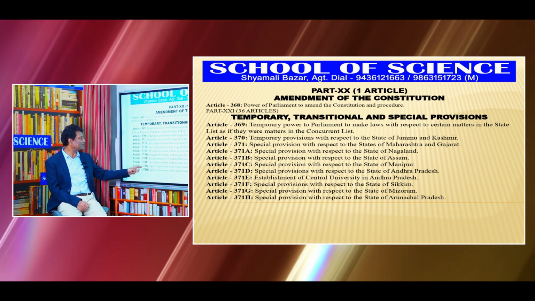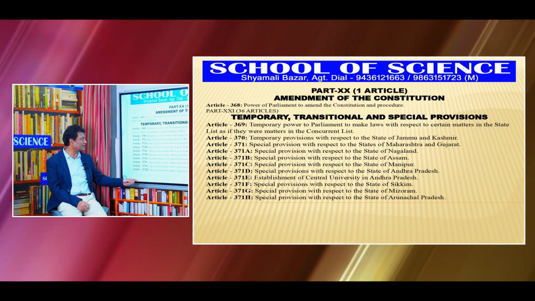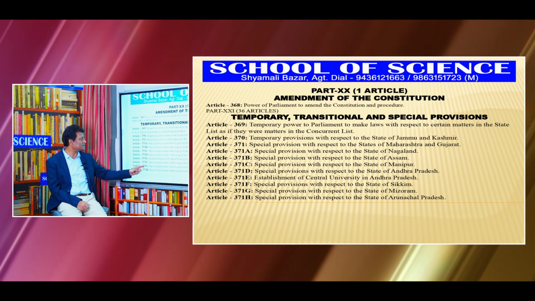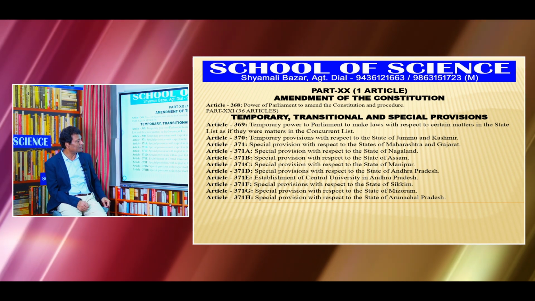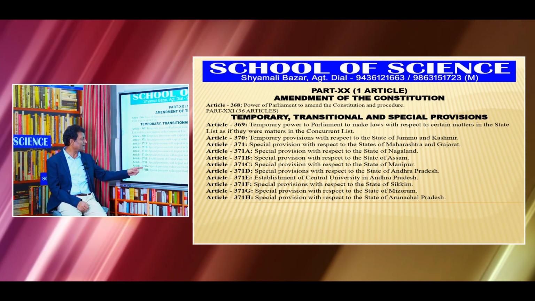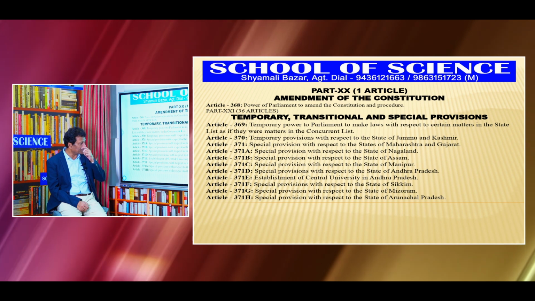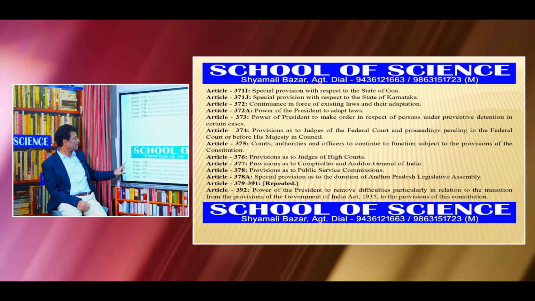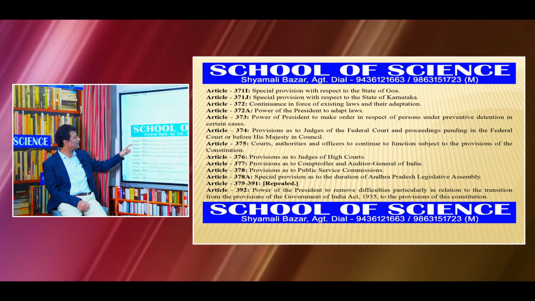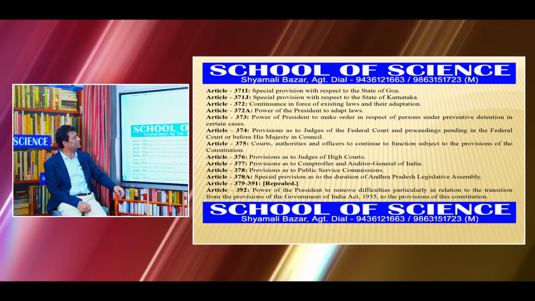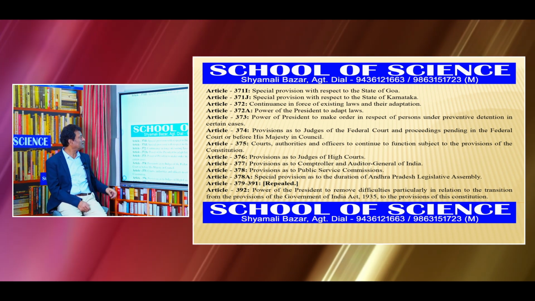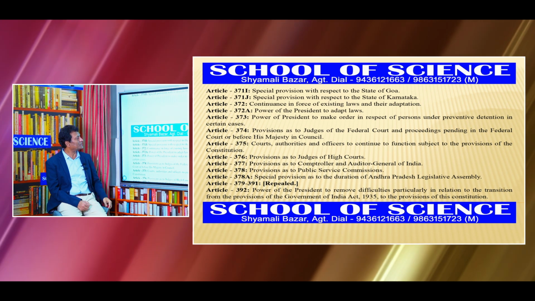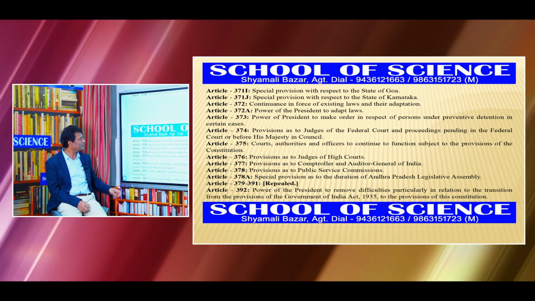And 371G and 371H, very, very important. 371G is the special provision with respect to the state of Mizoram, and 371H, special provision with respect to the state of Arunachal Pradesh. Then 371I, special provision with respect to the state of Goa. 371J, special provision with respect to the state of Karnataka.